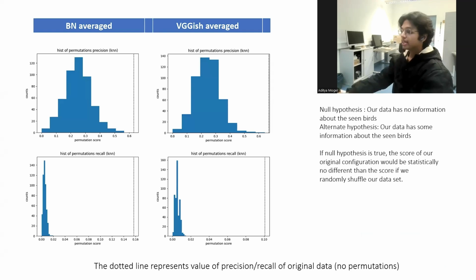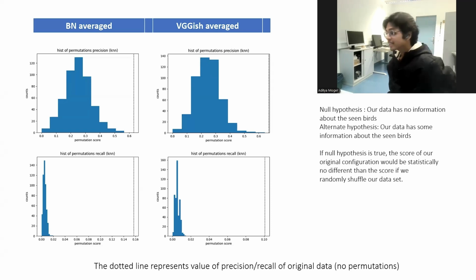Another important thing to check is whether our data has information in the first place. We carried out permutation tests to check this. Features and their species ID labels are randomly shuffled, and the same pipeline is carried out on all of them to get the scores for random data. The histogram that you see is the distribution of randomized scores, and the dotted line is the score of the true data set. Our true score is significantly different from the distribution of the random scores. So that means that our true data actually has some important information about non-vocalizing species.